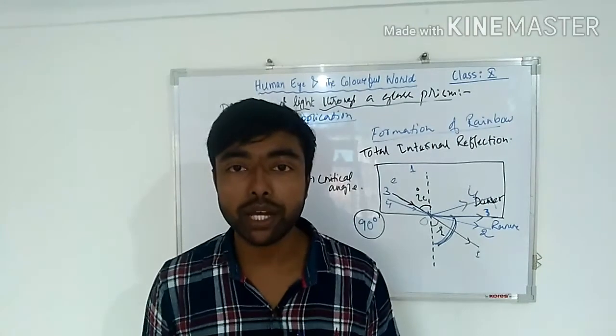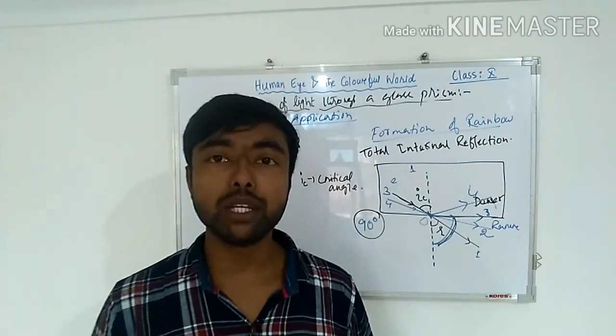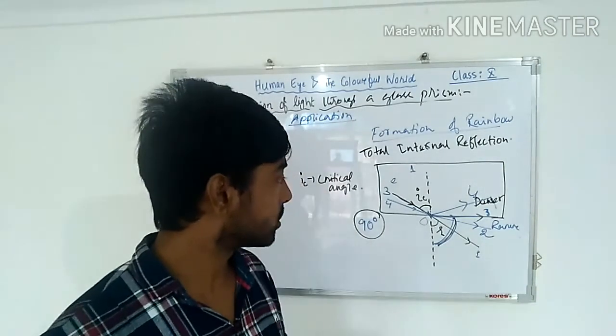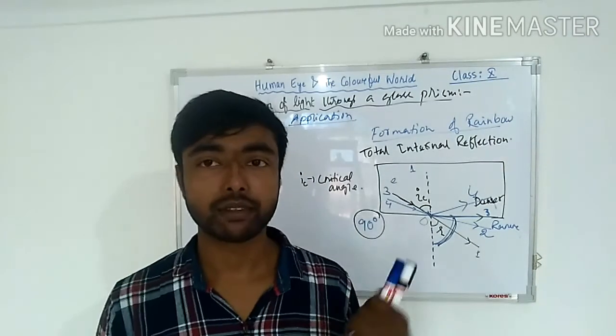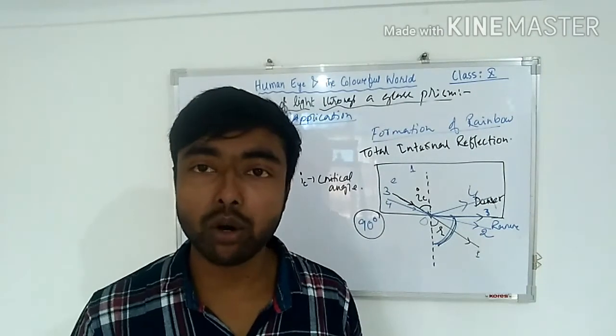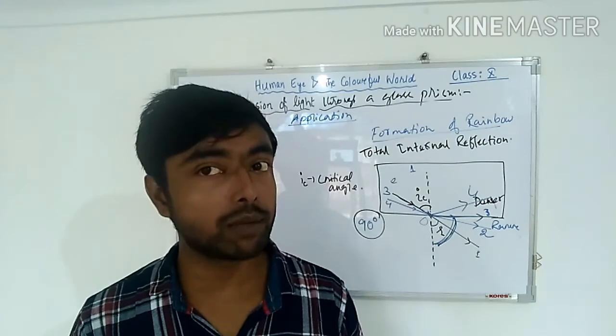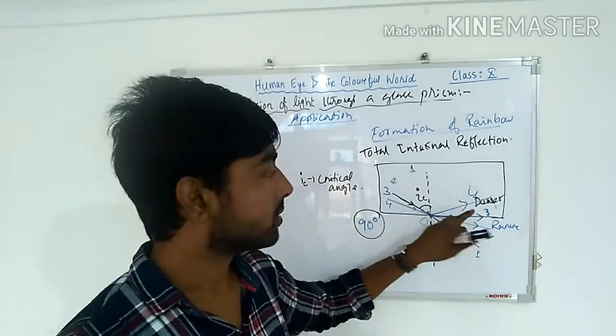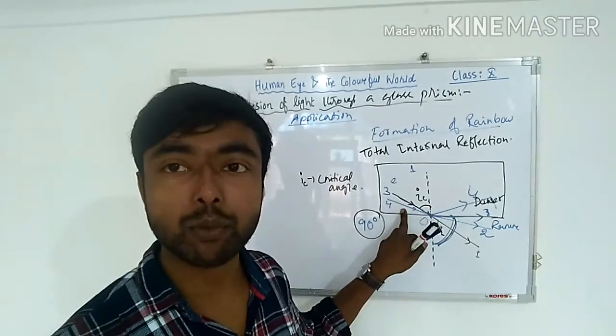If we need to get total internal reflection, we need to have these two conditions. एक तो क्या होगा? Ray should pass from denser to rarer medium, and secondly what? Secondly क्या होगा? The incident angle should be more than the critical angle.